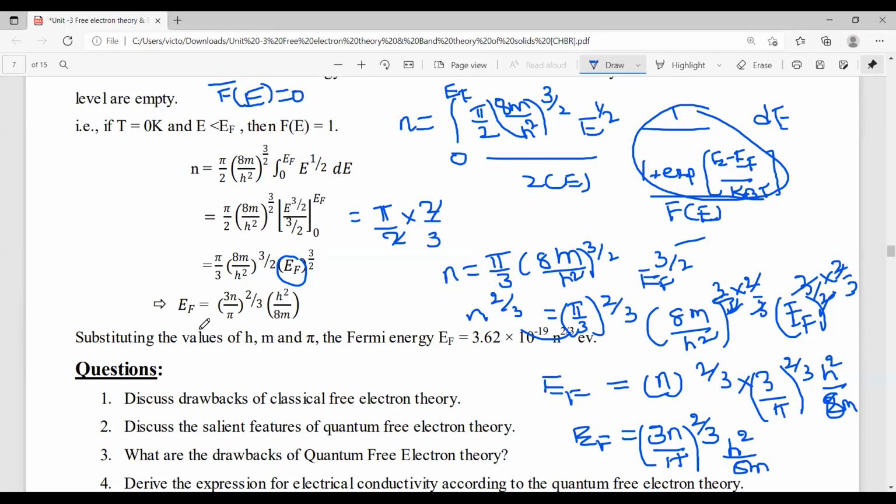Here, an important note is that h is Planck's constant, m is also a constant, the mass of the electron, and pi is also a constant, 3.14.